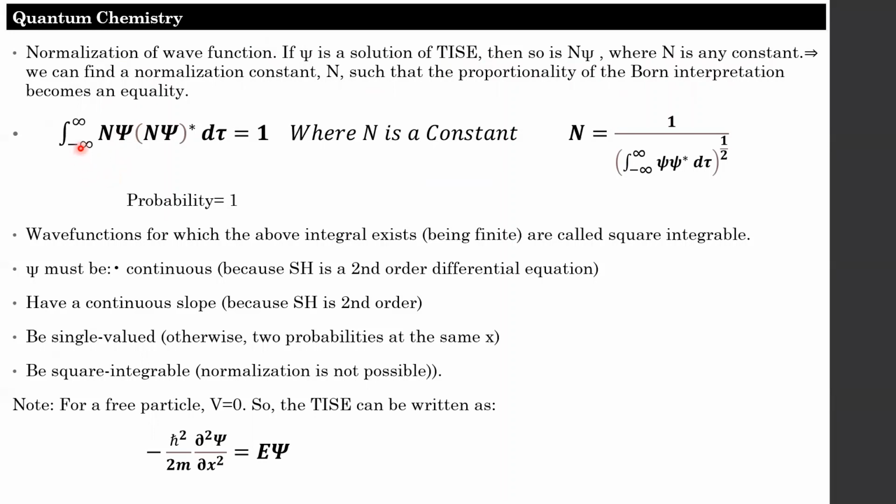By integrating from minus infinity to infinity over all space, the probability must equal 1. If someone gives the solution for the wave function, you can obtain N by solving this equation, where N is given by the integration from minus infinity to infinity of psi into psi star d tau, which is the volume integral.